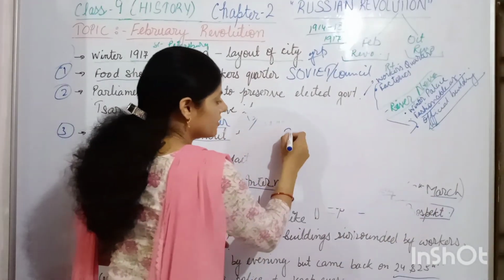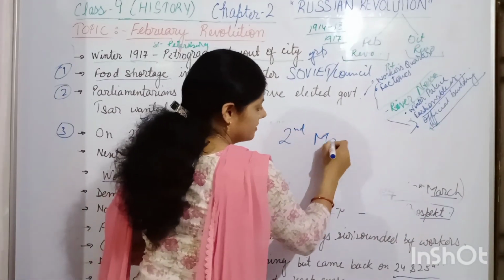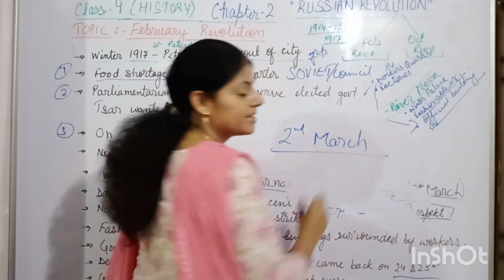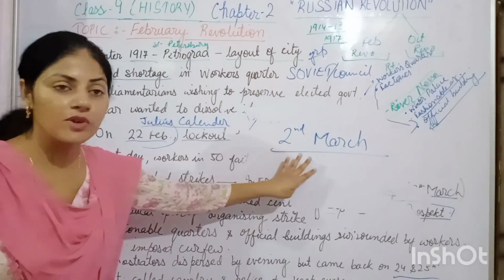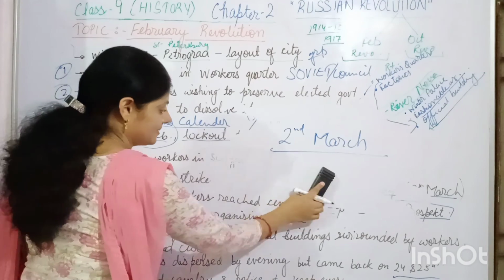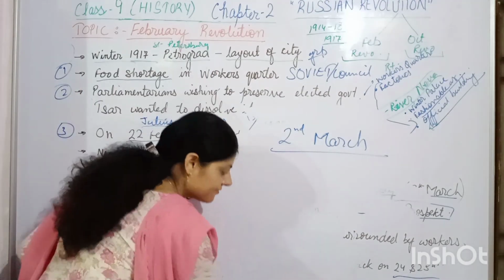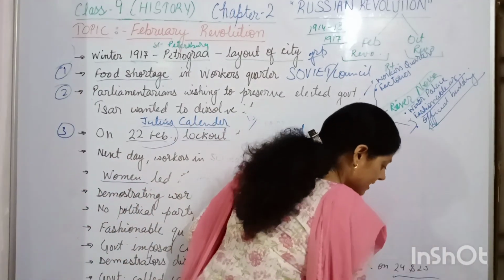It was the date of 2nd March when the king abdicated the throne and the monarchy was over. Okay. After these series of incidents,